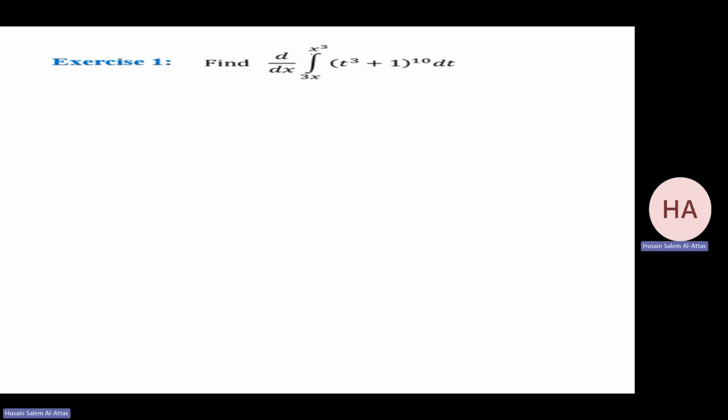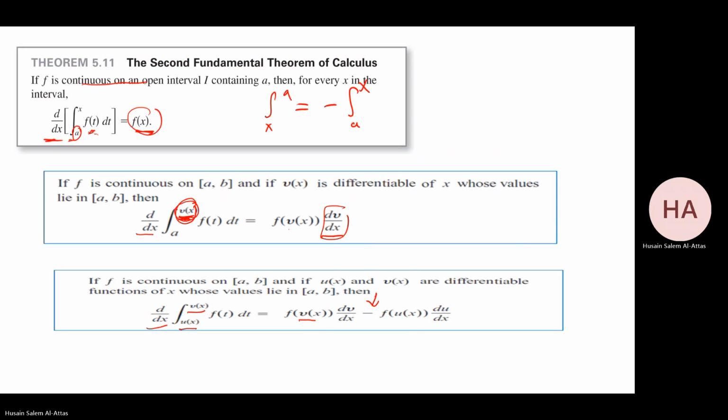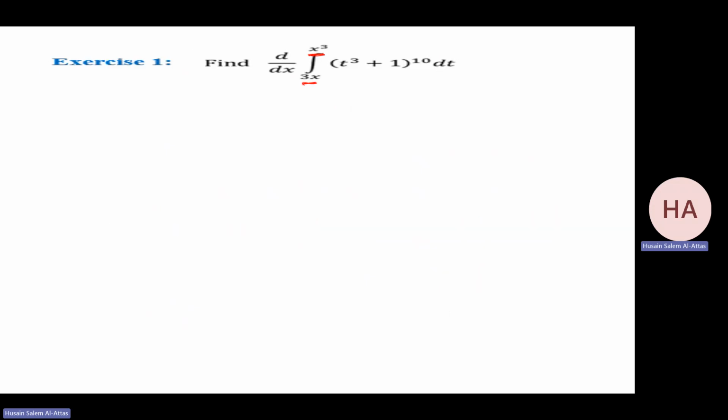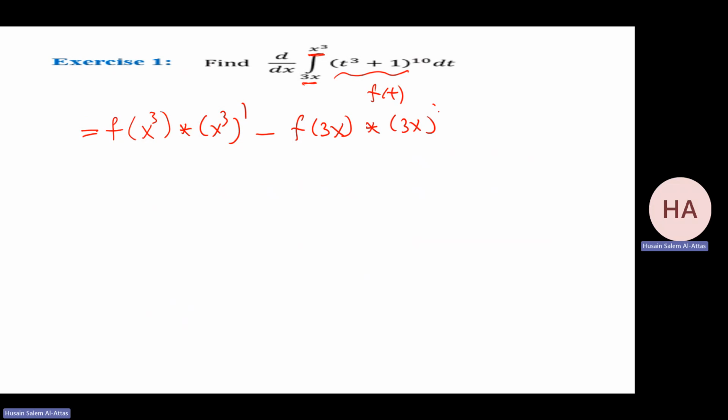This one, directly, I have a function of x and a function of x as the limits, so I need to apply this theorem. Function to function: f at the upper limit times its derivative, minus f at the lower limit times its derivative, with the minus sign. So this is f of t, and it will be f of x cubed times x cubed prime minus f of 3x times 3x prime.